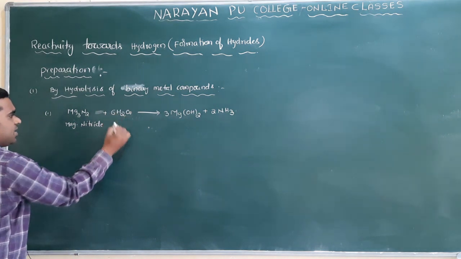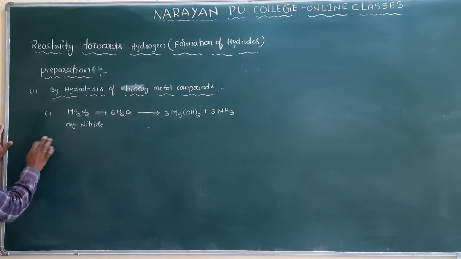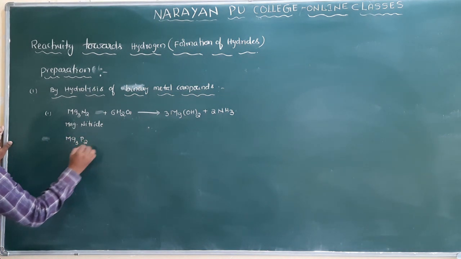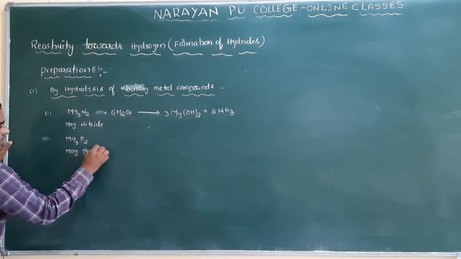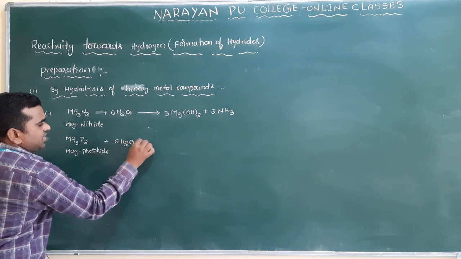12 means I have to put here 6. Clear? So this is how we can prepare. And next one is, if I take here magnesium phosphide. What is it here? Magnesium phosphide. If I take magnesium phosphide, do the same balancing here, everything will be the same.